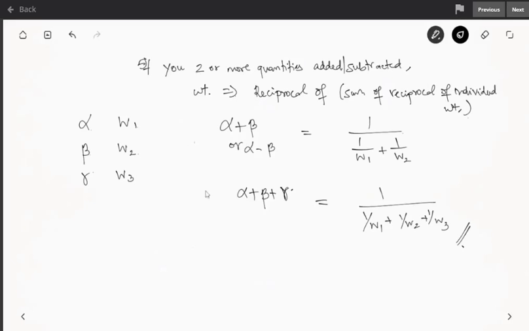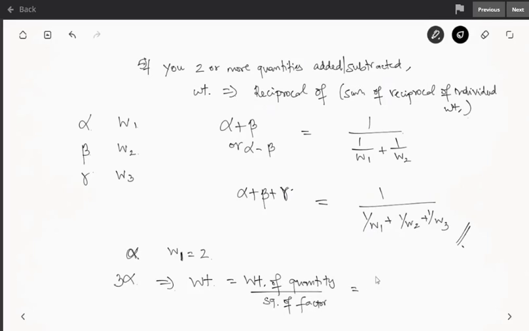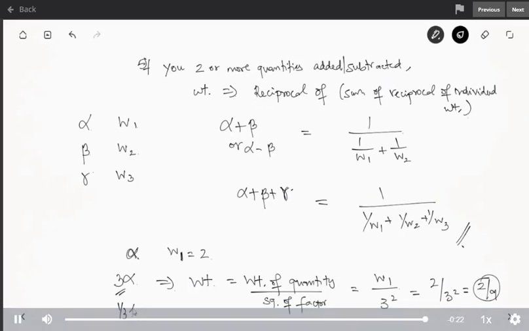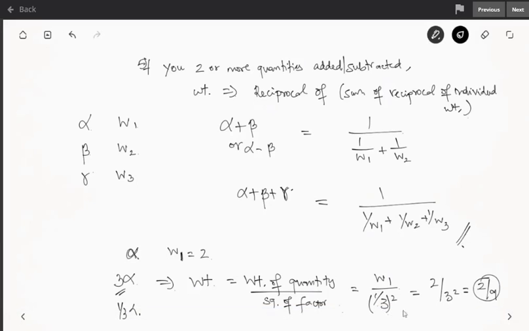Then suppose you have a factor. You measured an angle alpha with weightage W1, let us say W1 equal to 2. Now you want to know the weight of a multiple of this angle, let us say 3 alpha. Then the weightage is the weight of that quantity divided by the square of the factor. That is W1 by the square of the factor, here 3 squared. So it is 2 by 3 squared, that is 2 by 9, the weightage of 3 alpha. And suppose it is 1 by 3 alpha, then it will be divided by 1 by 3 the whole squared.